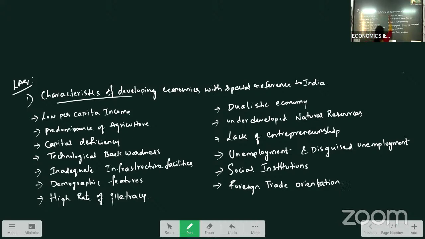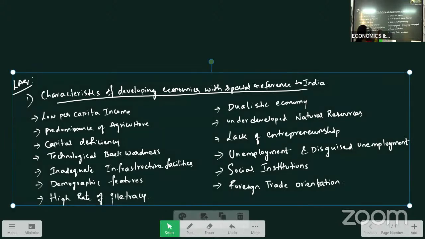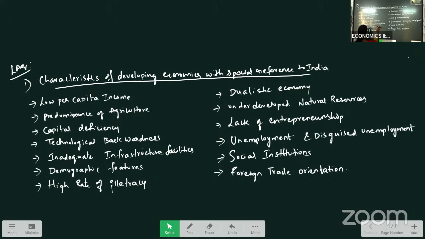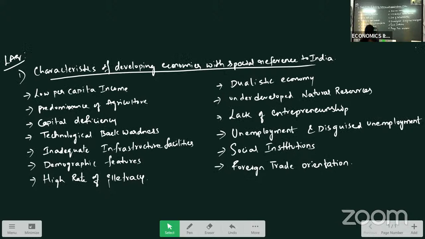So just go through these points on developing economies. This is a compulsory question from the first chapter for your LAQ. So remember the points here.